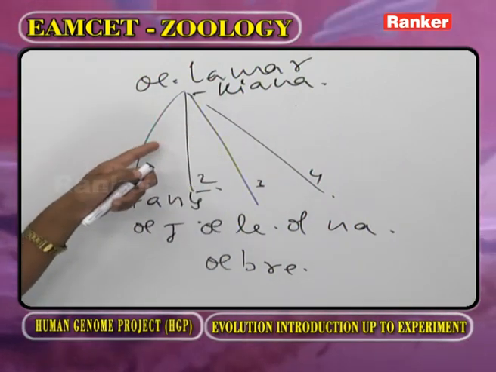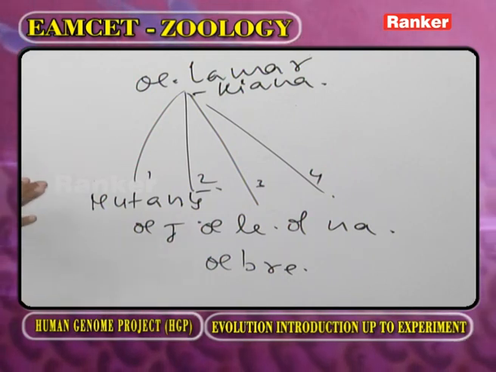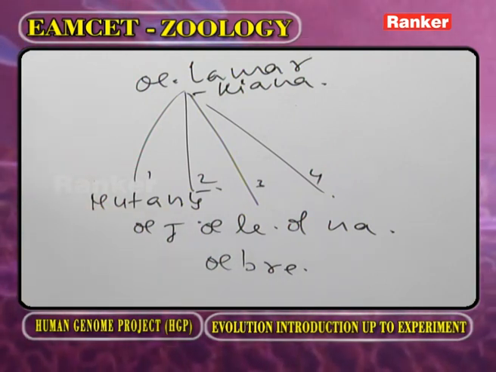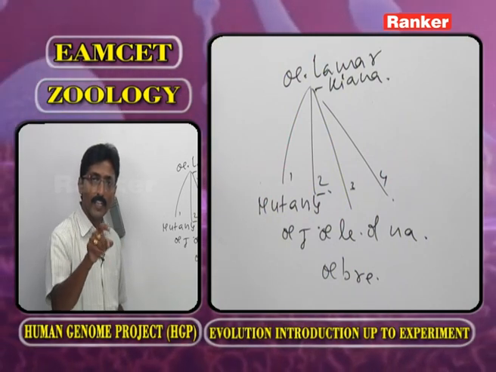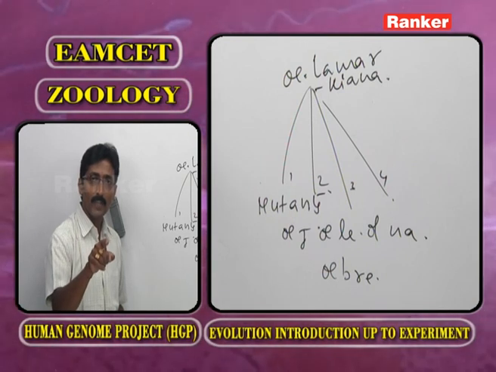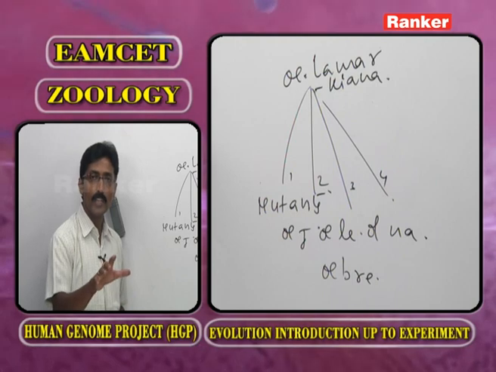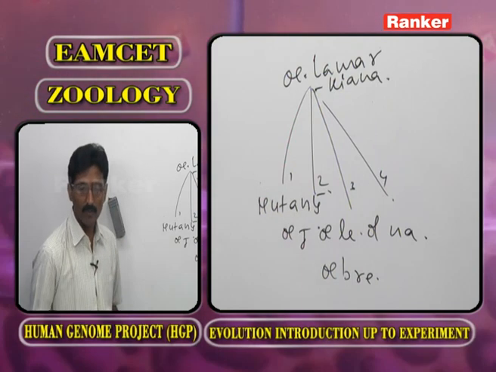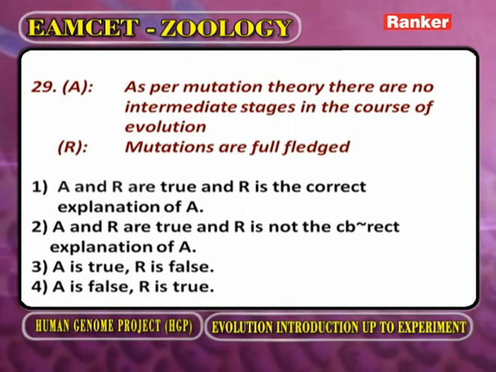You observe intermediate stages? No intermediate stages, because these are full-fledged mutations. So according to Hugo de Vries, in a race, a permanent change is brought by large sudden variations known as mutations. Now the reason is mutations are full-fledged. Now the answer is